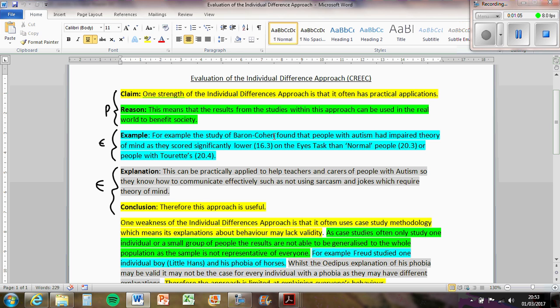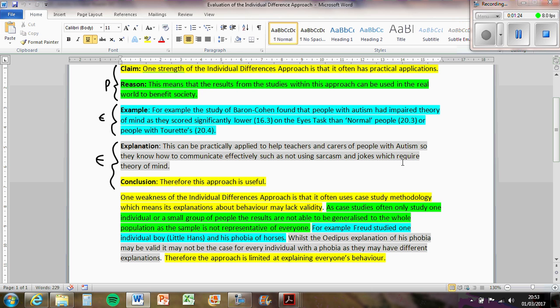For example, a study of Baron Cohen found that people with autism had impaired theory of mind as they scored significantly lower on the ICE test than normal people or people with Tourette's. So I've put some evidence in there to support the point that I'm making, and then this can be practically applied to help teachers and carers of people with autism so they know how to communicate effectively, such as not using sarcasm and jokes that require theory of mind.